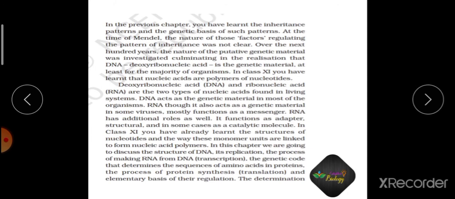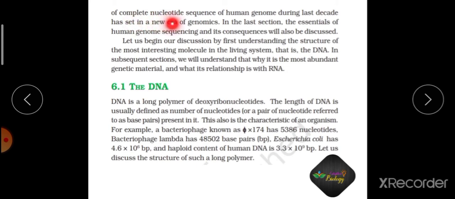So understanding genetic code becomes an important concept, and then how all these events are regulated, how they are happening in a coordinated manner. When it is not required by the organism, it is stopped. When it is required by the organism, it is induced to happen. How that is happening, all these things we are going to learn here. So the determination of complete nucleotide sequence of human genome during the last decade has ushered in a new era of genomics. We all know that the Human Genome Project has been done, and in that the entire sequence of the human genome has been identified and elucidated.